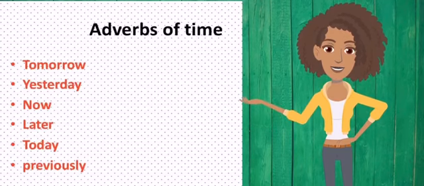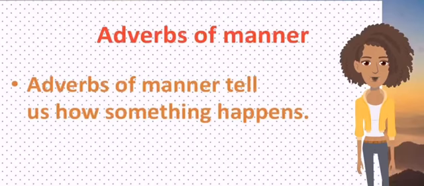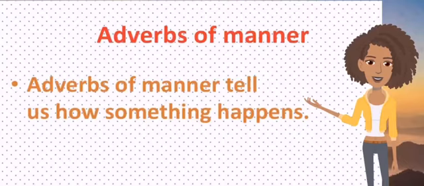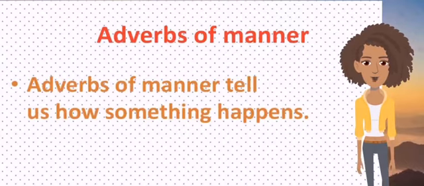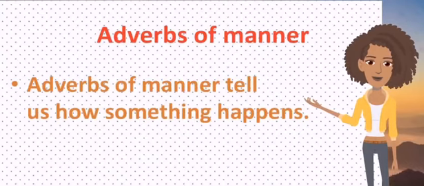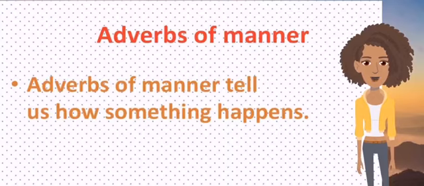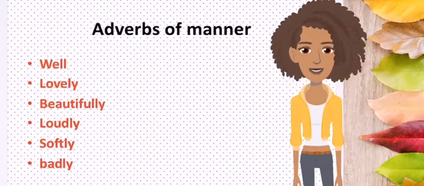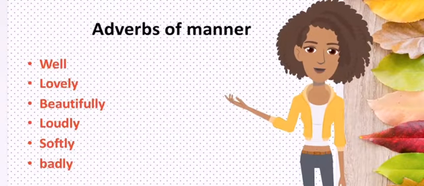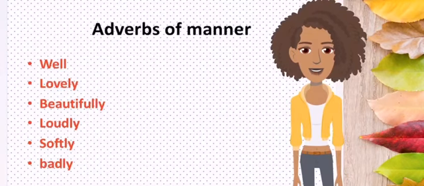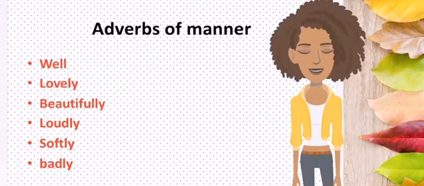So the next type is adverbs of manner. Yes, adverbs of manner tell us how something happens or the way something is done. Let's see the adverbs of manner mentioned in my video.